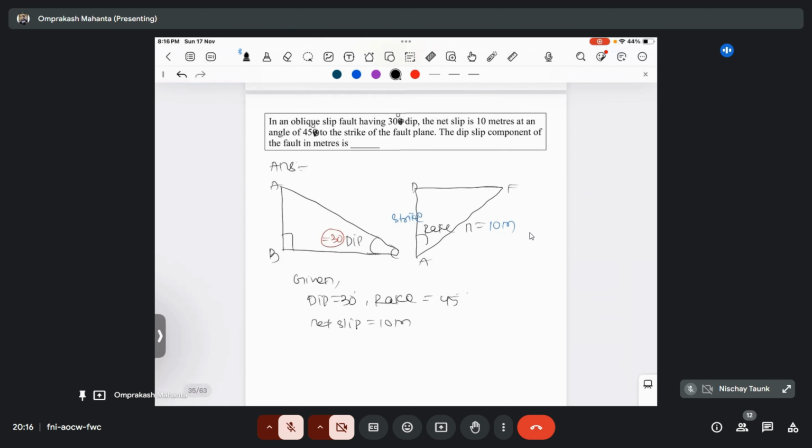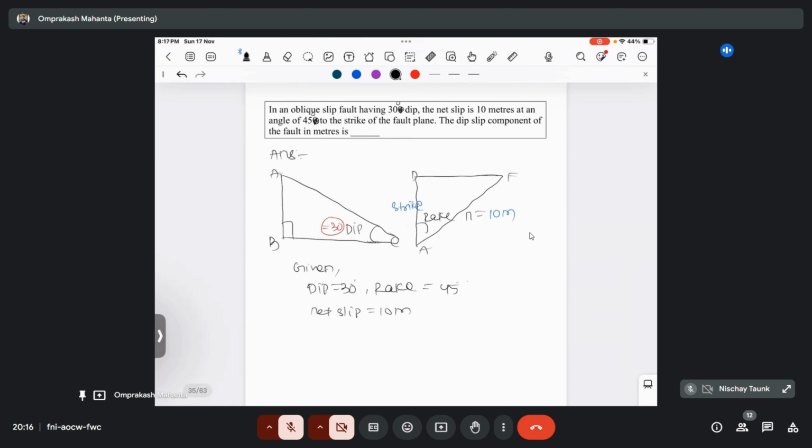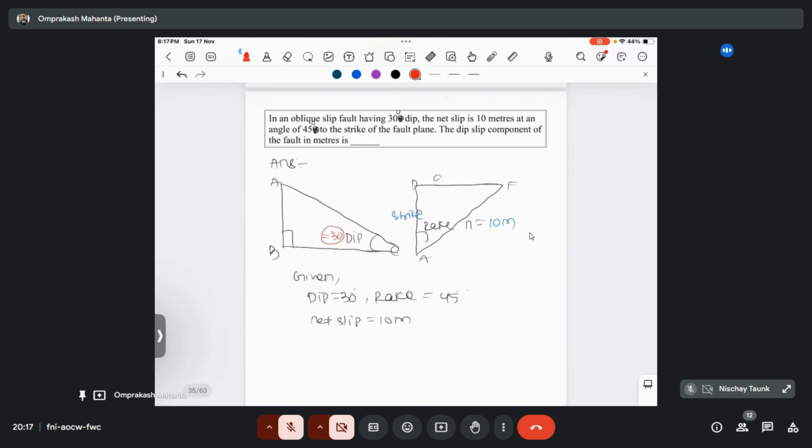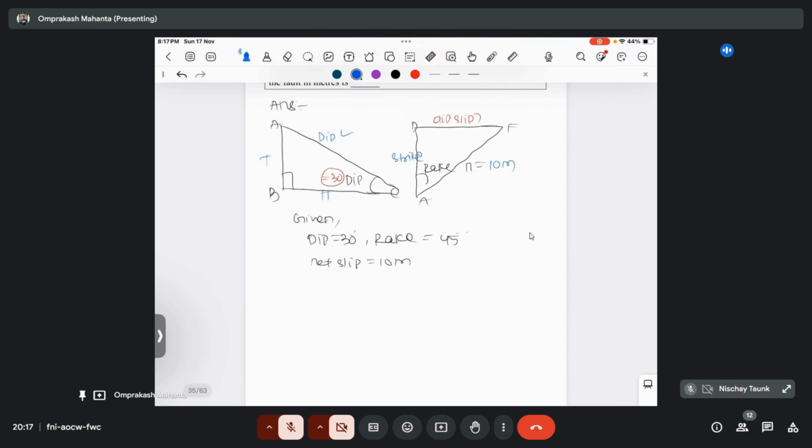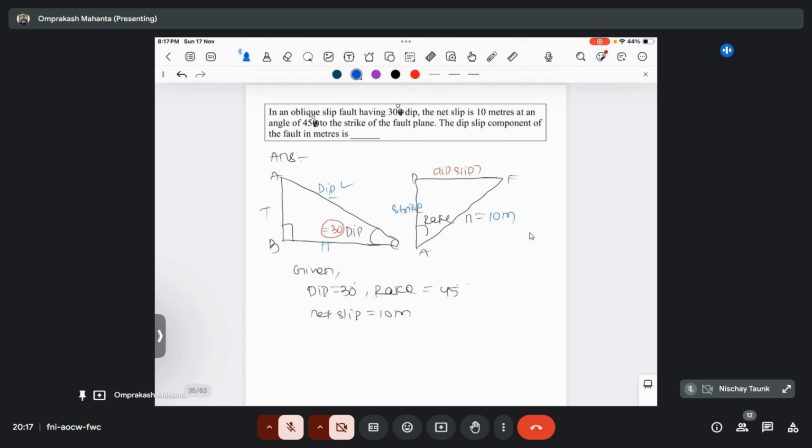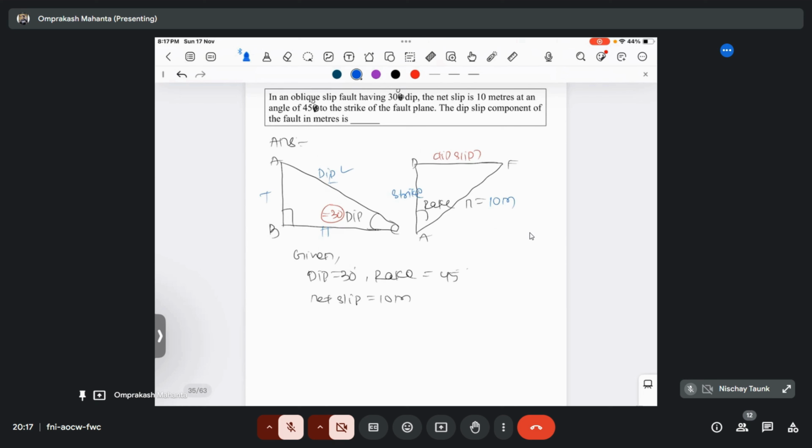What will be the dip slip component of the fault in meters? It wants to calculate this dip slip value. We know that this is your throw, this is your heave, this is your dip slip component. If we get the dip slip component, then we can also calculate the throw and heave values. The dip slip component value will be the same, so this AC will be equal to DF. So for this question, it is asking the dip slip component, and the net slip is given.